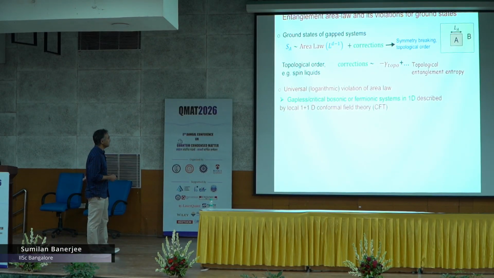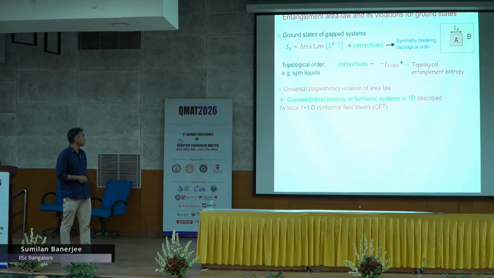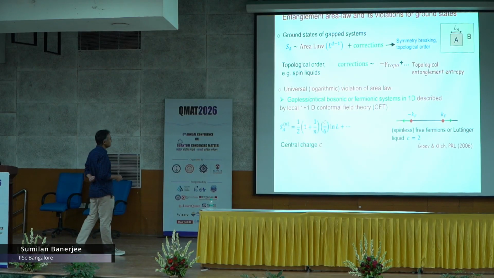For example, take one of the most well studied gapless systems, a 1D gapless system, either boson or fermion. They are typically local theories described by some local conformal theory, and here a lot of things are known about entanglement entropy.